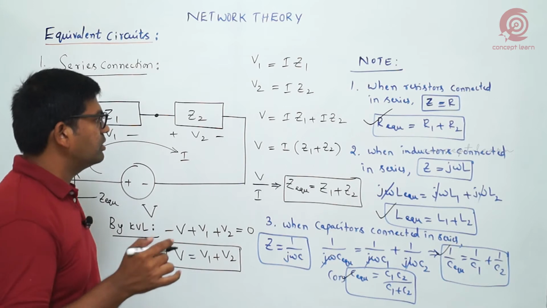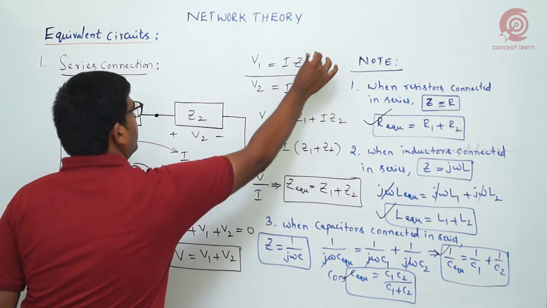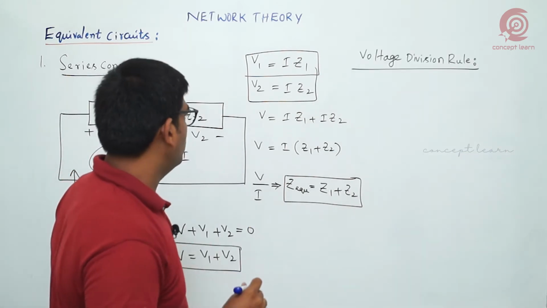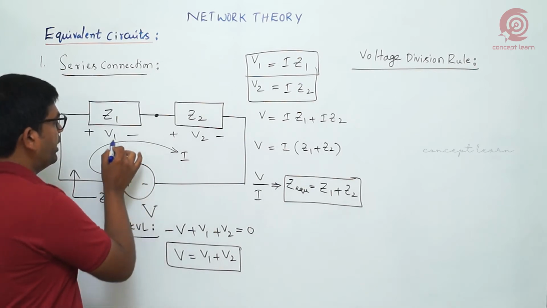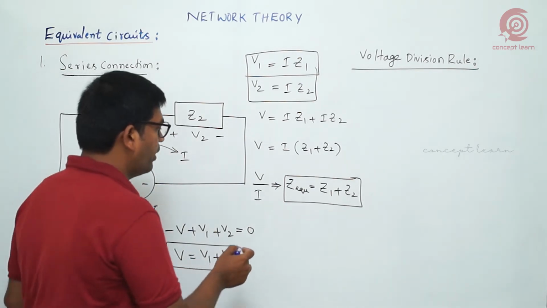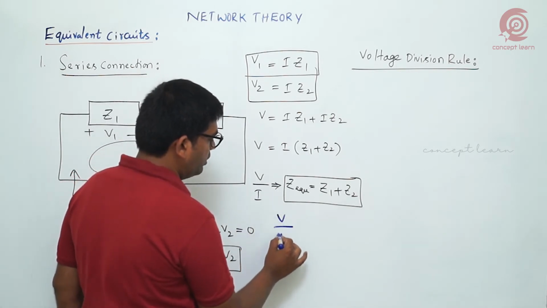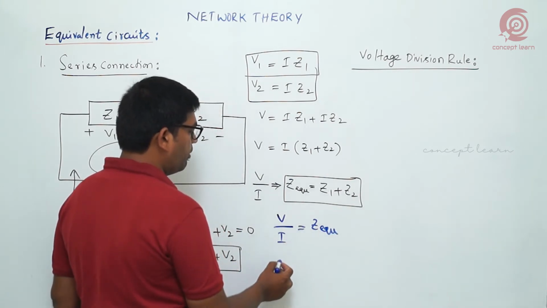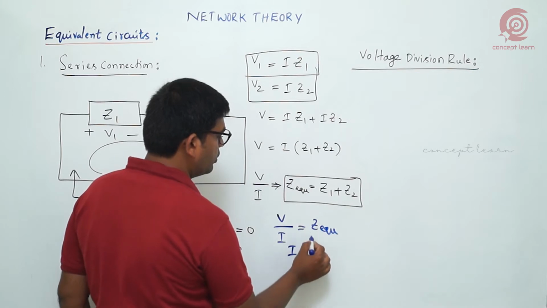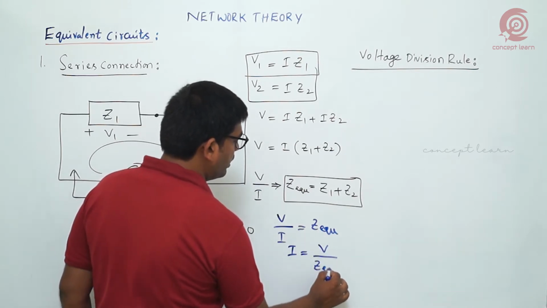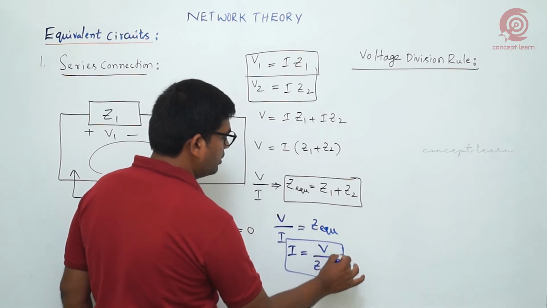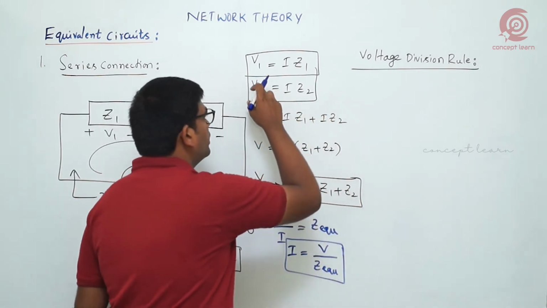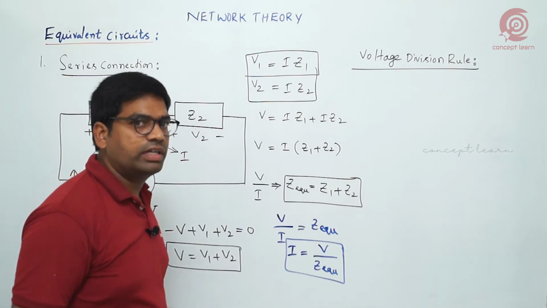But what is the main observation here? Voltage division is taking place. Now we'll see what that voltage division rule is. So how that voltage V is dividing for these two elements we observe here. Look here, V by I we are writing as equivalent impedance. Now if I replace I, we can write I is equal to V by Z equivalent. I is common because both elements are connected in series. We want to express both V1 and V2 in terms of the supply voltage V.